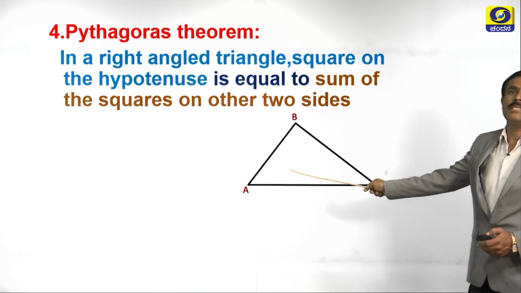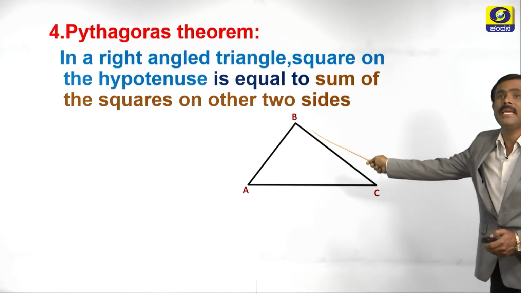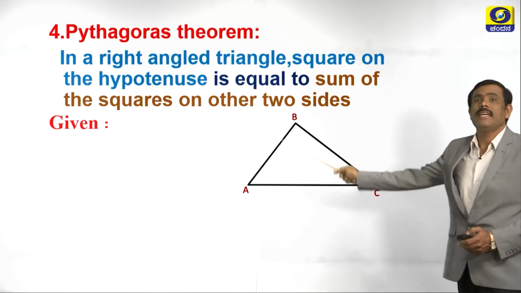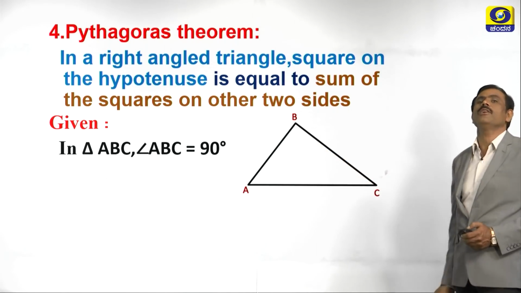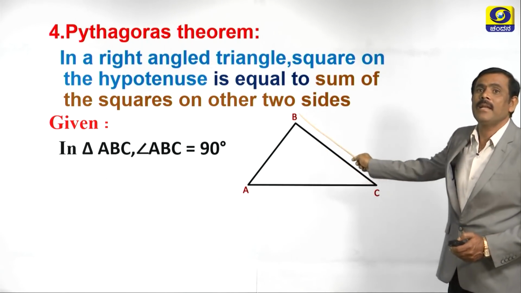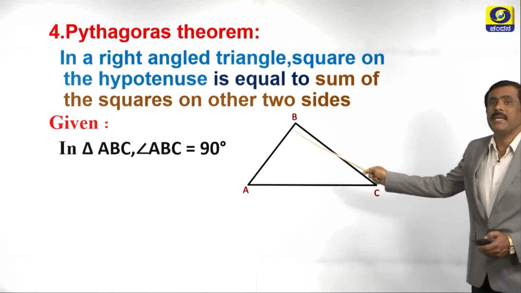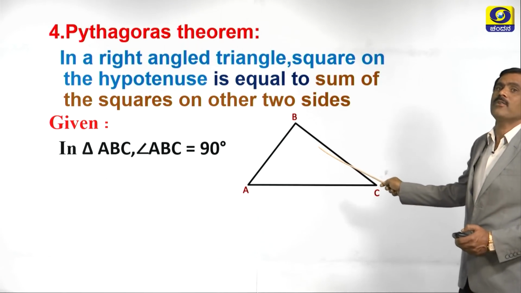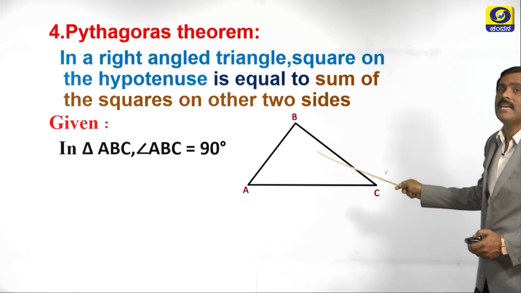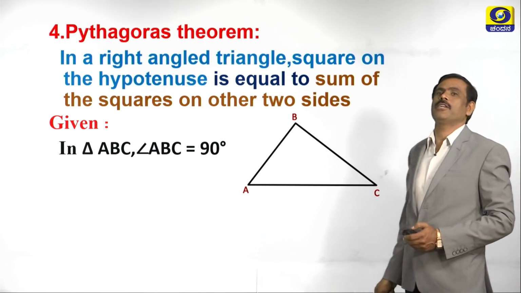Right, what is this? ABC is a right angle at B. So, this is given in triangle ABC. Angle ABC is equal to 90 degrees. Angle B is 90 degrees. So, what we have to prove? If ABC is a right angle triangle at B, equal to 90, then what is AC? AC is the hypotenuse.